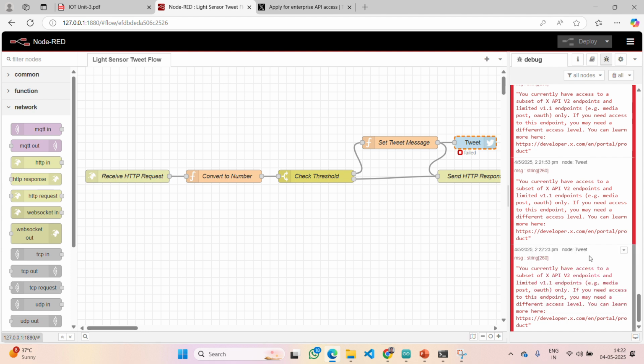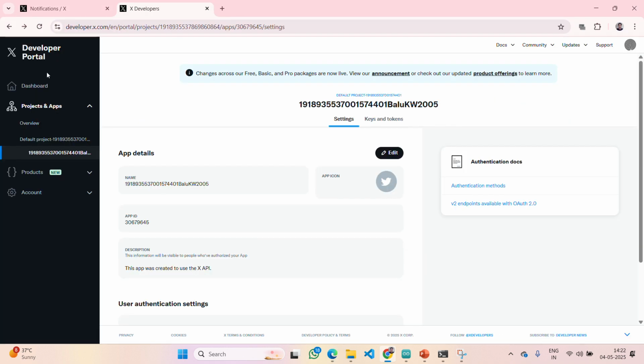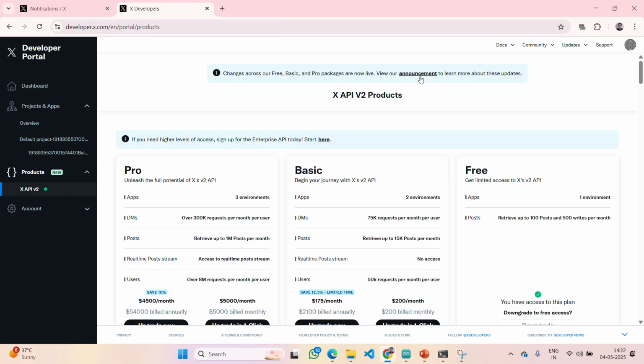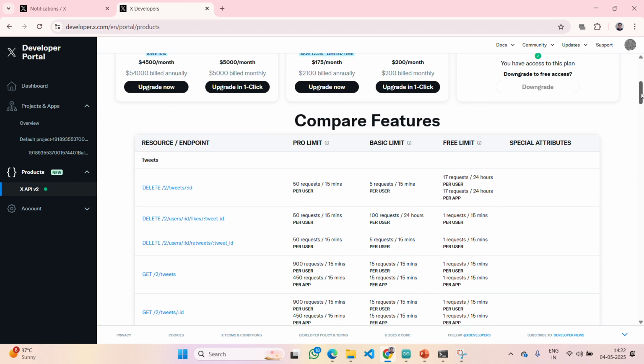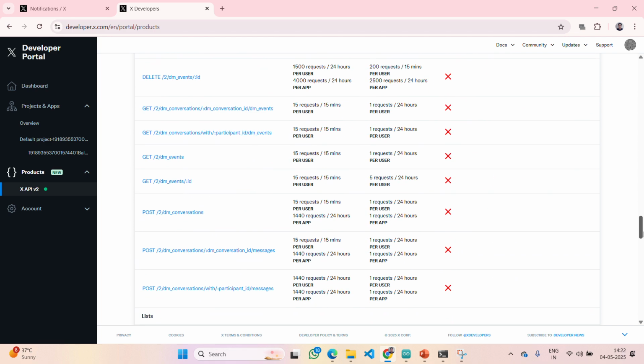Let me click on collapse all. Just a second, Control Z. We need to, in developer mode, if you go to products here, you can see version 2, right? Actually, we need to use this version 2. Since I have used version 1, it did not work.